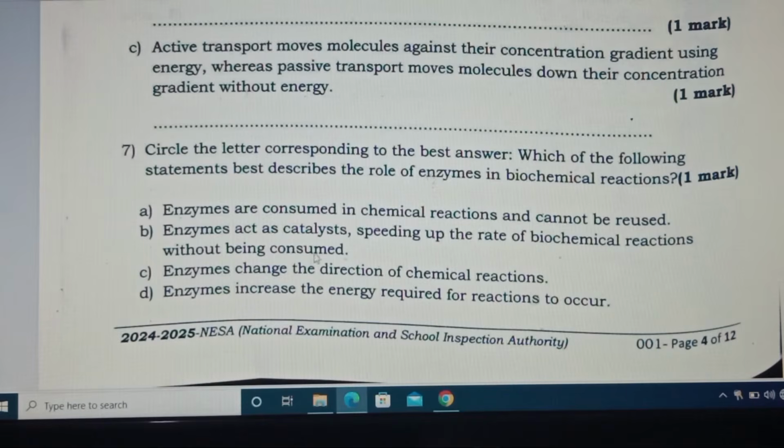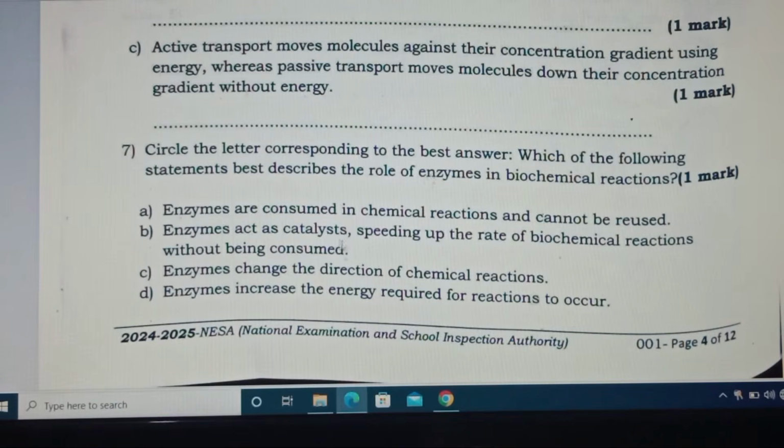B. Enzymes act as catalysts, speeding up the rate of chemical reactions without being consumed. C. Enzymes change the direction of chemical reactions. D. Enzymes increase the energy required for a reaction to occur. The correct answer for that question is B.